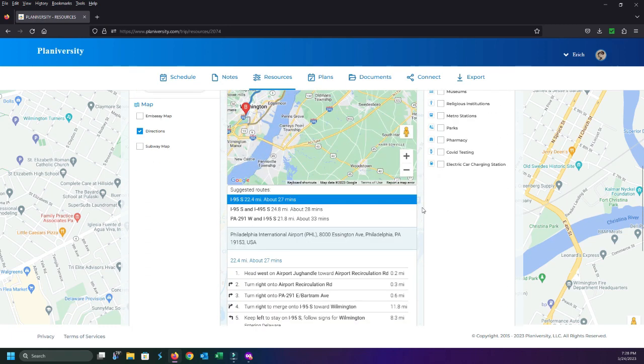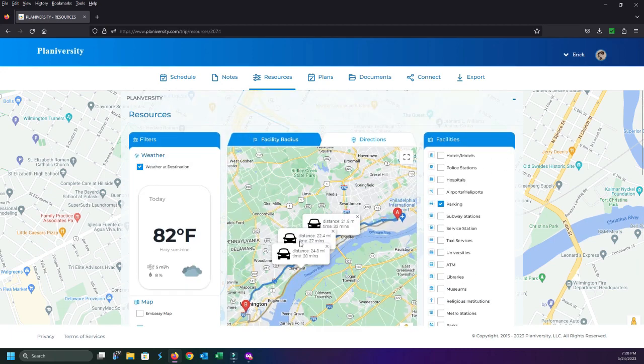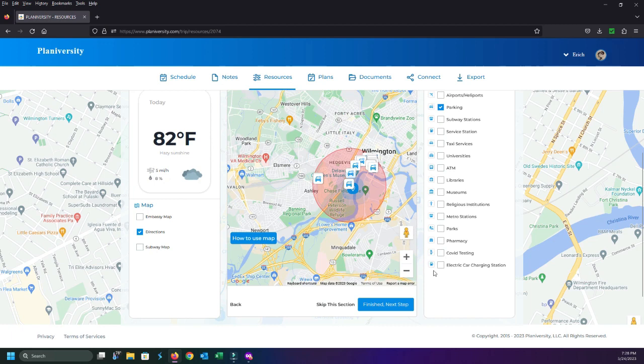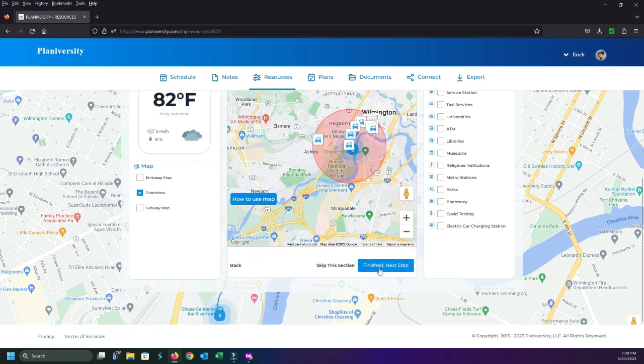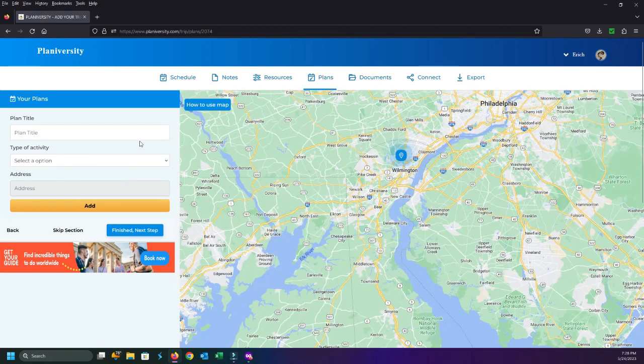Once I figure out I'm good with all this information, once I've verified that this is all accurate and all the information that I want, I come down here to finish next step, and now it's going to jump me into the plan section. So we did say that we want to do a museum tour, right? And this is the way that the plan section works. Again, if you don't know how to use a certain feature, use the explainer videos.